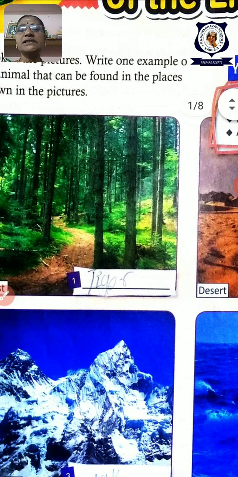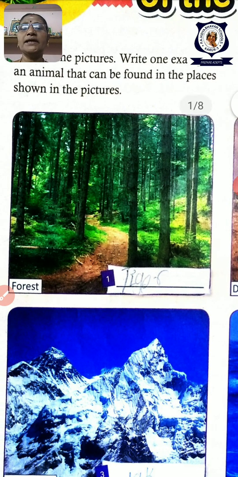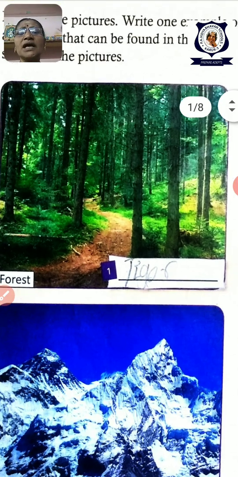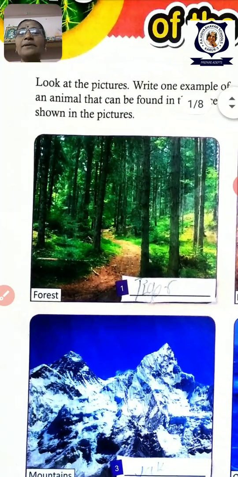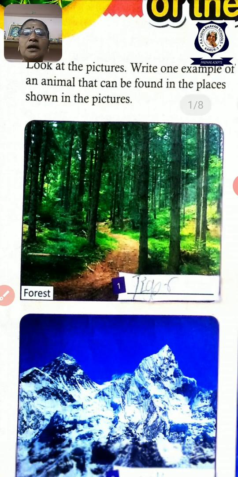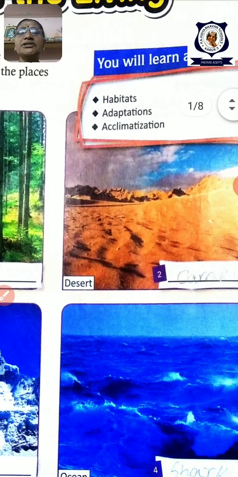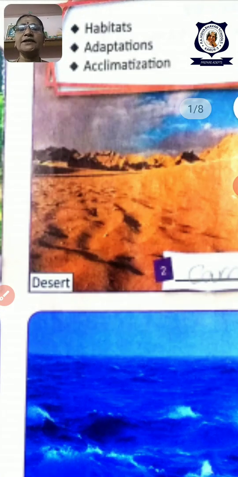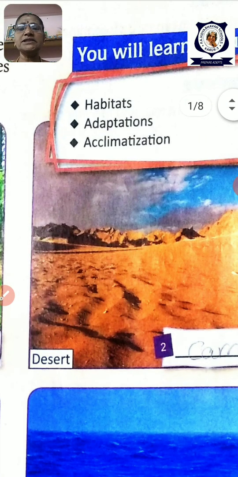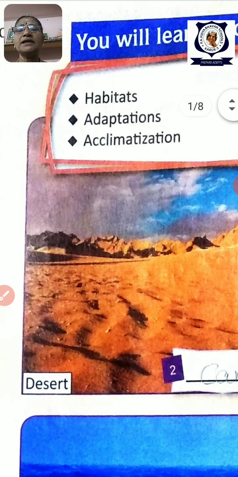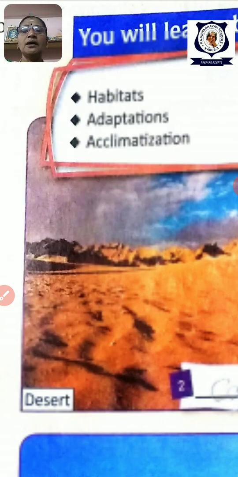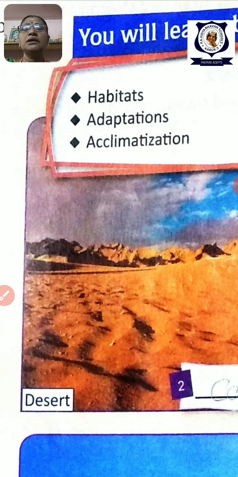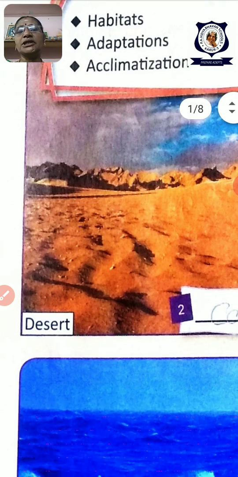After studying habitats, we studied about the adaptations. In the adaptations, we studied the forest adaptation, aquatic adaptation, then grassland adaptation.